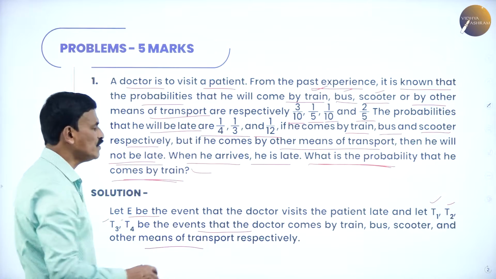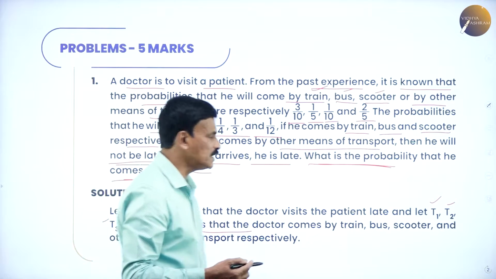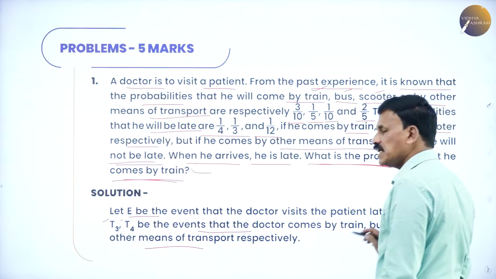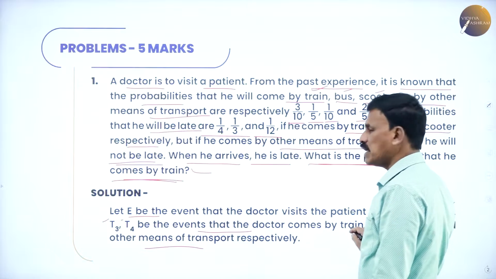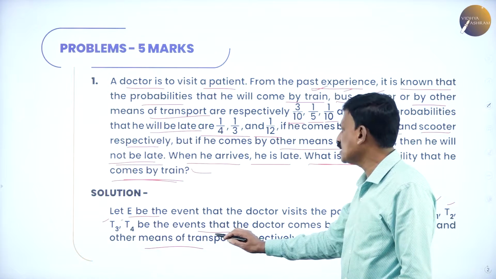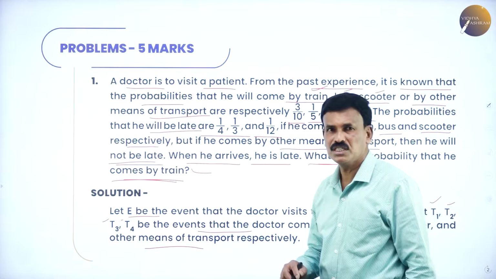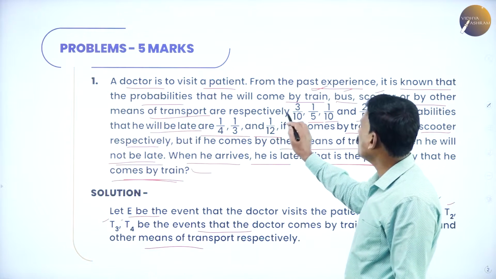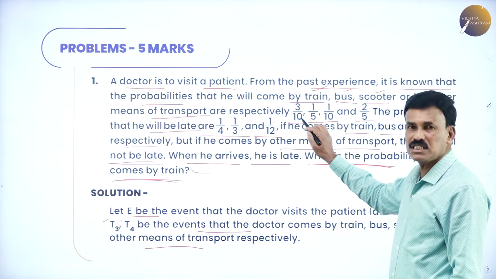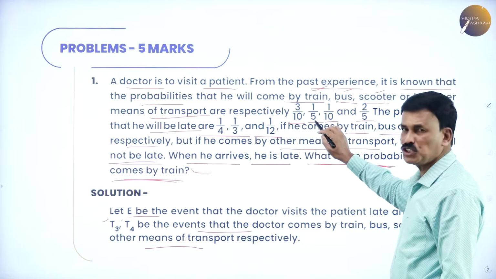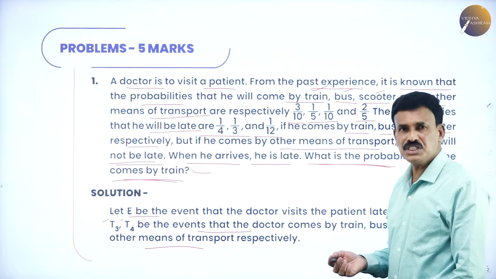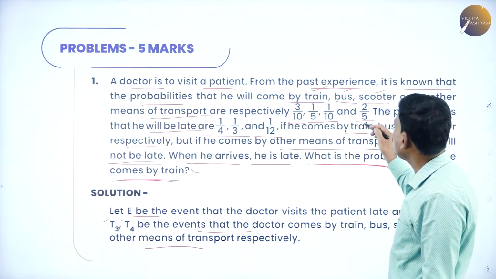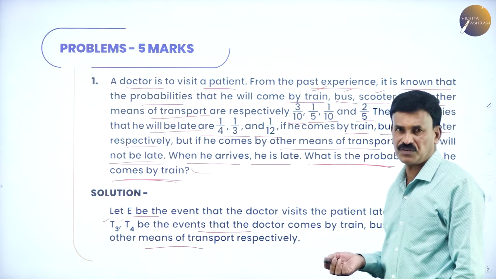So let E be the event that the doctor visits the patient late and let T1, T2, T3 and T4 be the events that the doctor comes by train, bus, scooter and other means of transportation respectively. Now what is given? Given that the probability of T1 is 3 by 10, probability of T2 is 1 by 5, the probability of T3 is 1 by 10 and the probability of T4 is 2 by 5.